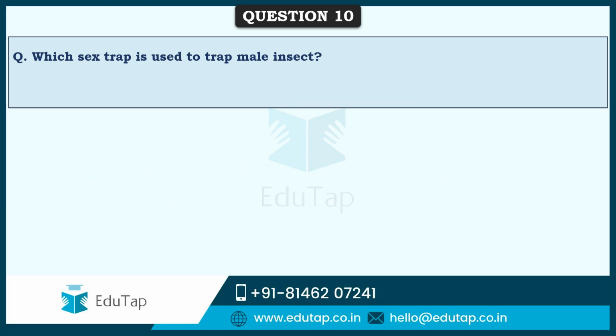So friends, next question says, which sex trap is used to trap male insects? So what is a trap that is used? This is called as pheromone trap.